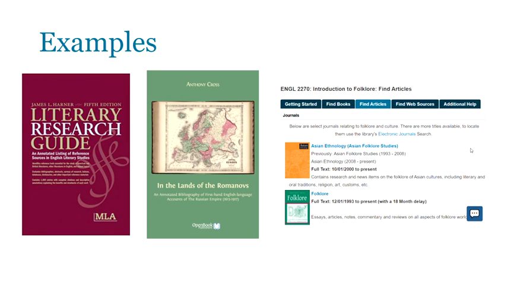We have the Literary Research Guide, which provides a directory of reference sources in the study of English literature, an annotated bibliography of English language accounts of the Russian Empire, and finally, one of Columbus State Library's research guides. These guides are web pages created by librarians that collect and organize resources on specific topics to guide students in their research.